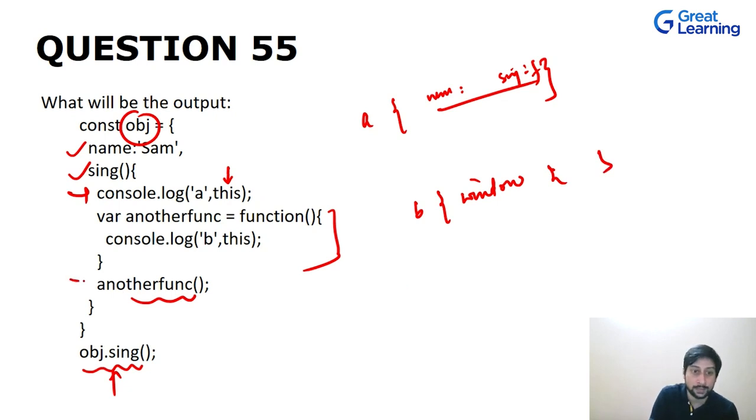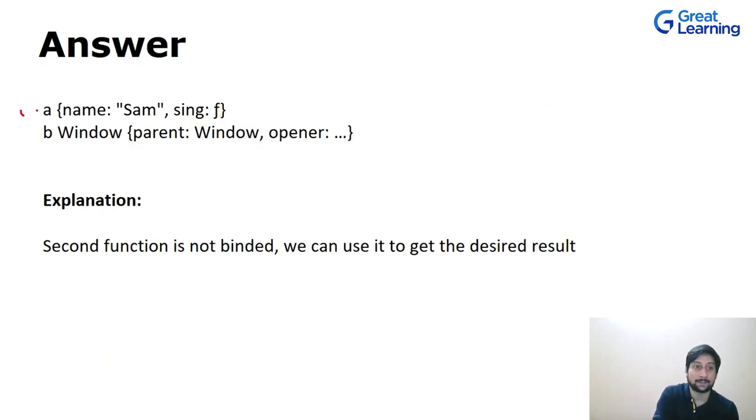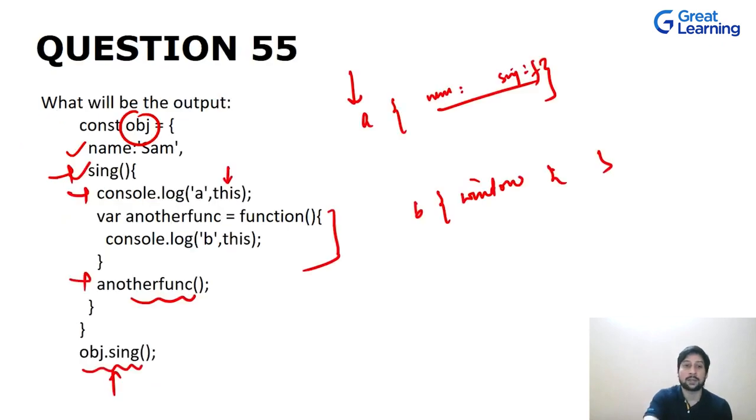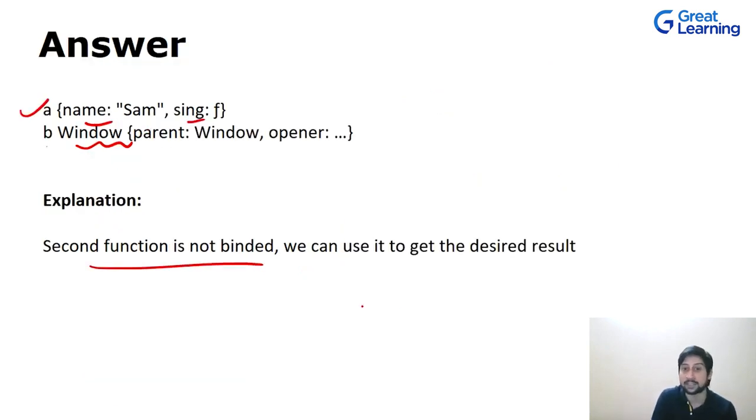The window object is calling this function, even though it is inside this sing, which is called by the object obj. So the output will be A, the object that is calling this, which has the name and sing method, but B is called by the window object. In order to get the output with this function called with this object, we have to bind it. The second function is not bound, and that is why we get the window as the object calling the second function inside the sing.